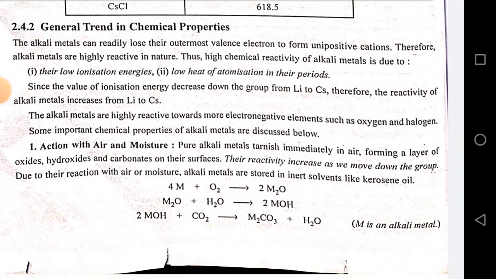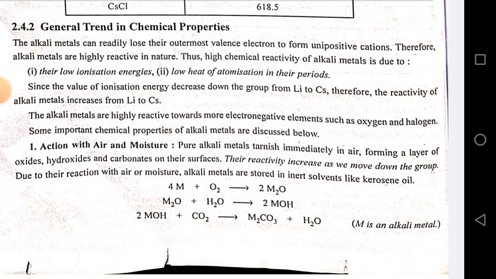General trend in chemical properties. The alkali metals can readily lose their outermost valence electron to form unipositive cations. Therefore, alkali metals are highly reactive in nature. Thus, the high chemical reactivity of alkali metals is due to their low ionization energy and low heat of atomization in their period. Since the value of ionization energy decreases down the group from lithium to cesium, the reactivity of alkali metals increases from lithium to cesium. The alkali metals are highly reactive toward most electronegative elements such as oxygen and halogens.